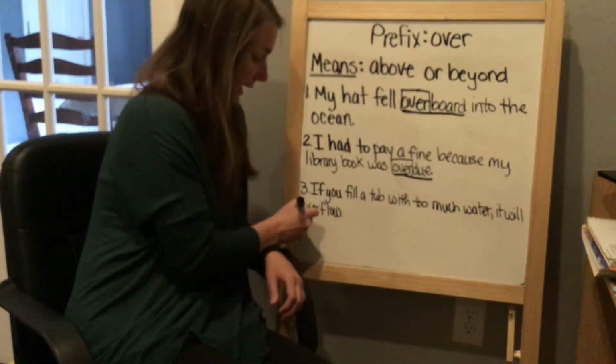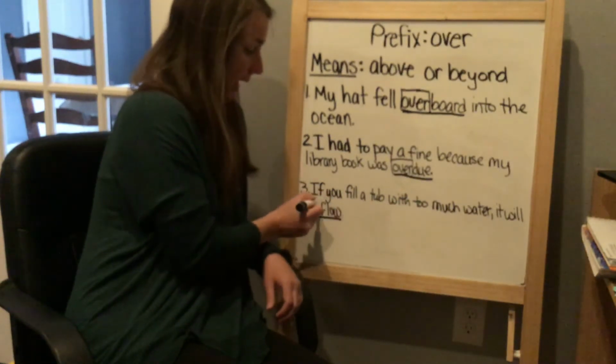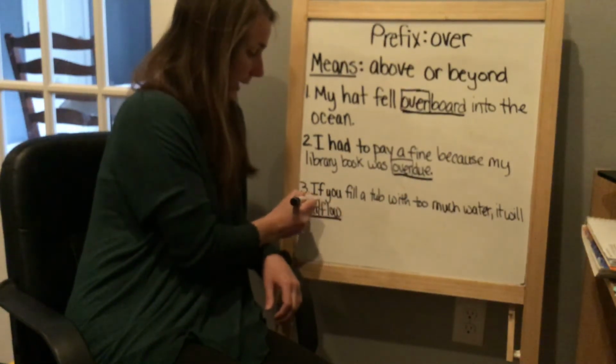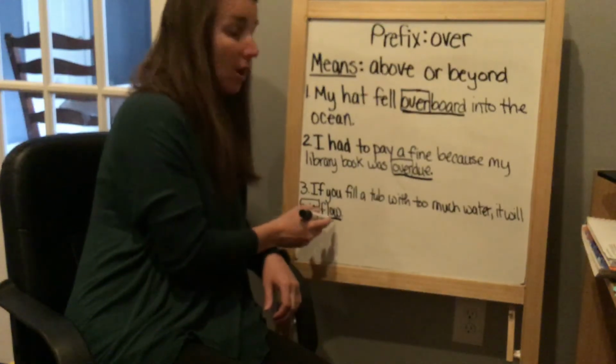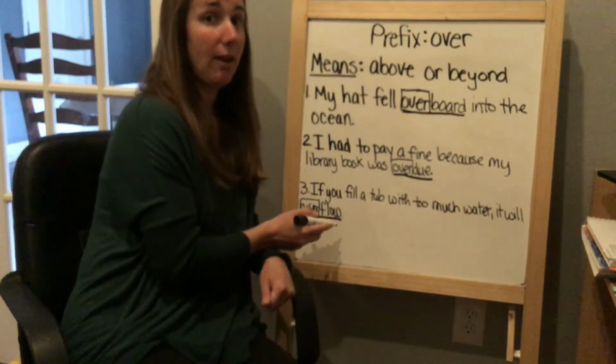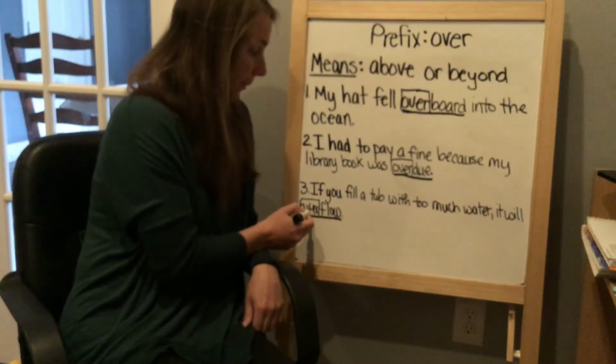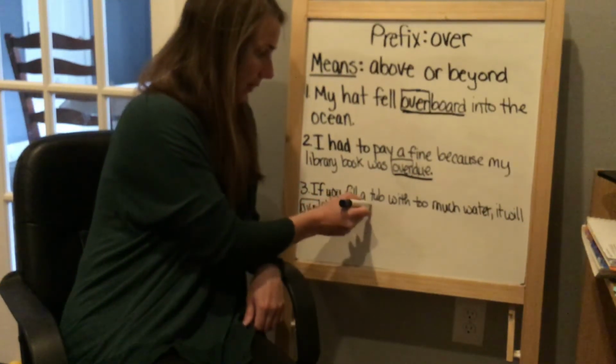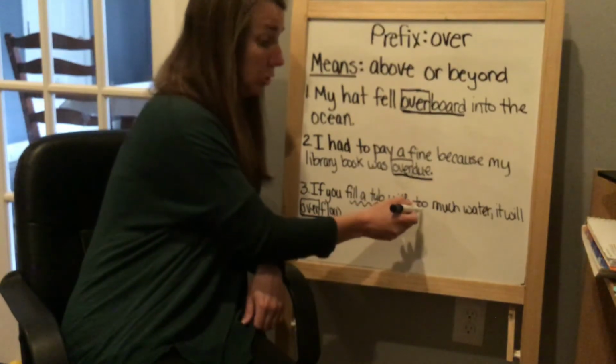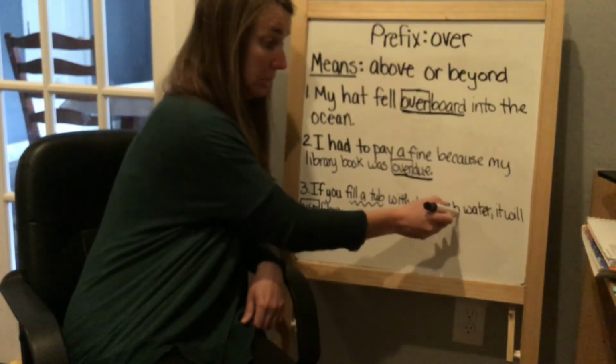Hopefully you identified overflow. Again, over is going to be our prefix. Flow is going to be the root word or the base word in this sentence. So when we think about this, fill a tub with water, too much could be clues here.